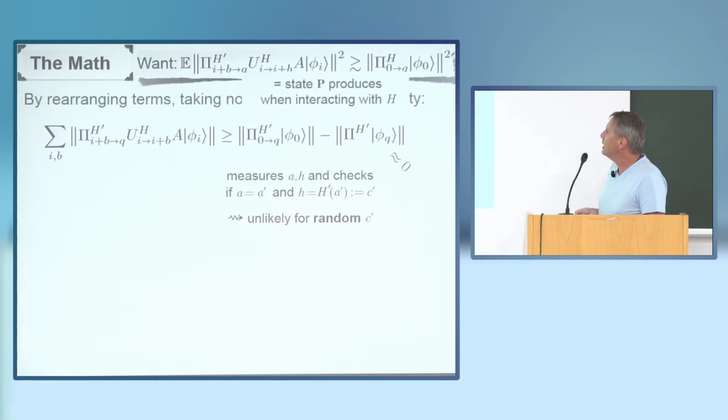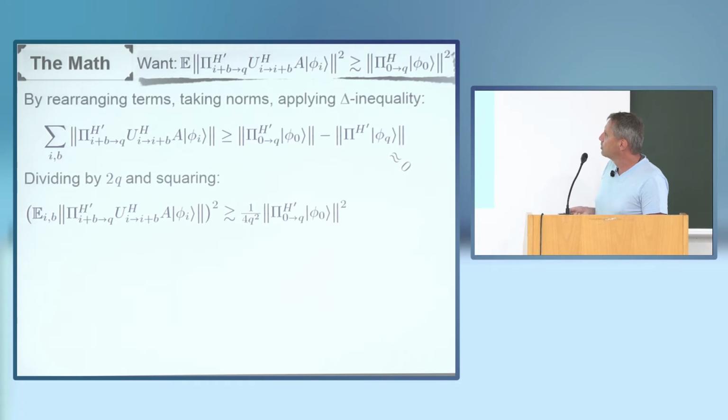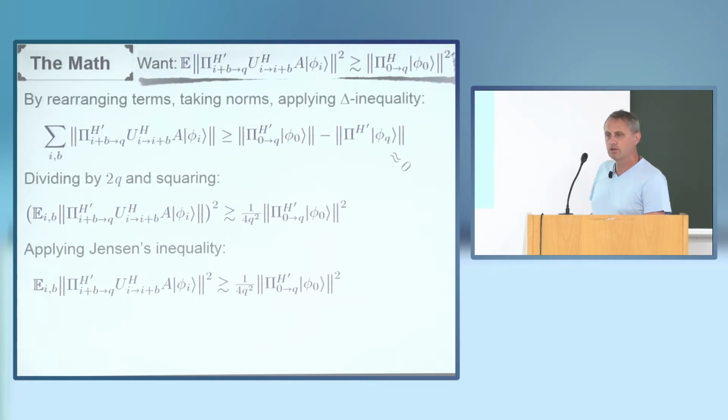And I'm essentially there. I have to divide by 2q to get the sum into an expectation. I square both sides. I apply Jensen's inequality to get the square inside the expectation, and I'm almost there. On the left-hand side, I have exactly what I want. On the right-hand side, I have almost what I want. The only difference is that I have here H prime.